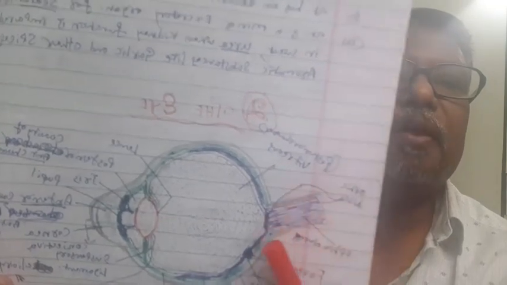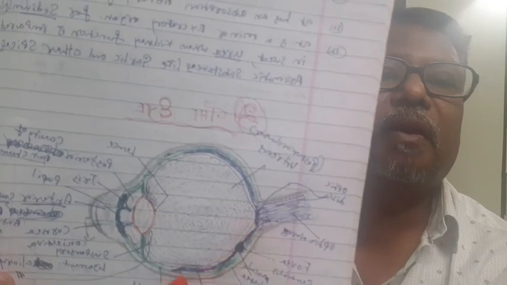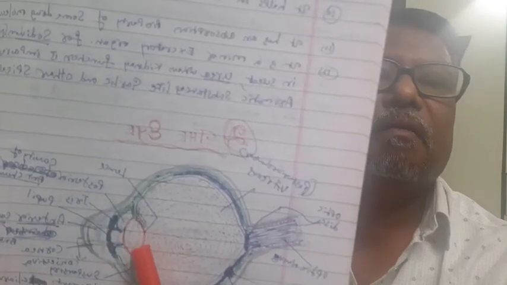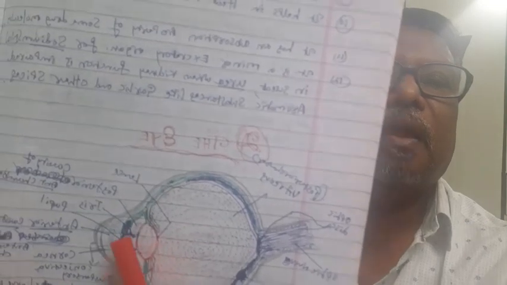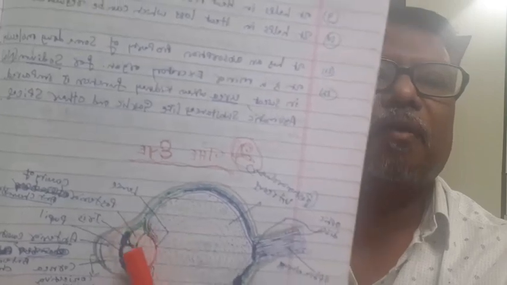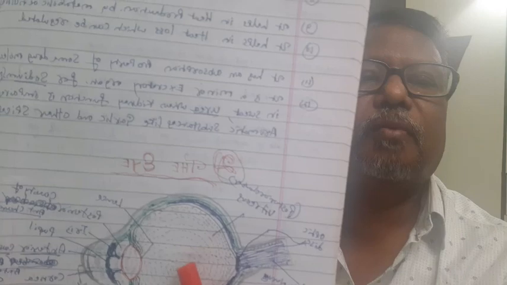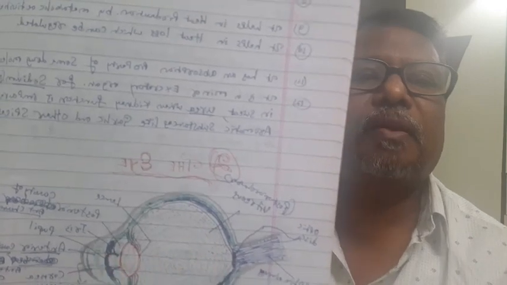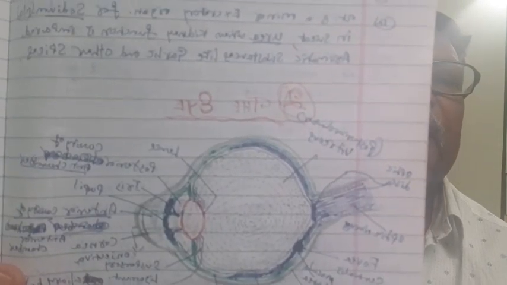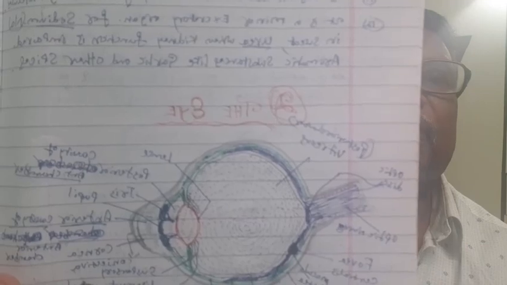So these are the optic nerves, and this is the corneal level, and there are 3 layers here. This is the lens, and this portion is the front portion of the eye, the eyeball. There is one more portion here, the posterior portion. Posterior and anterior chambers are there in the eye. You can see the figure clearly, and it is very clear in the notes. You can go through the notes.